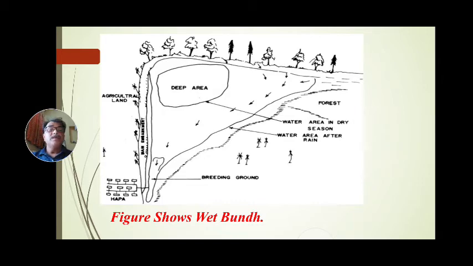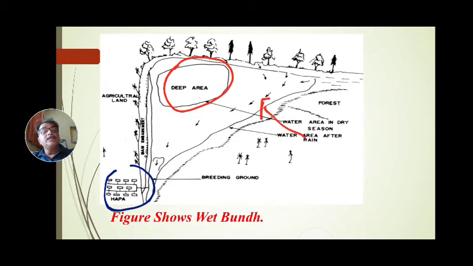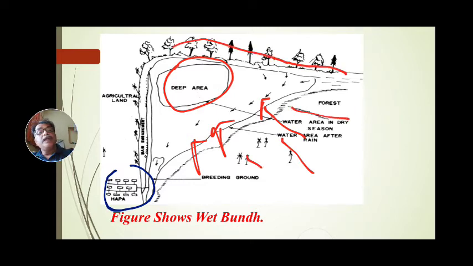See, this figure shows the wet bund. This is the low lying area, that is the breeding ground. These are the breeding grounds and these are the hapas, where seed is stored and released. This is the deep area, called the moon, and this is the catchment area from where water enters and rushes in.